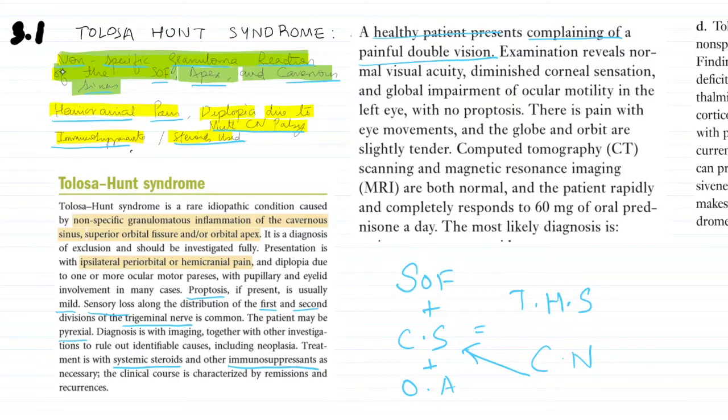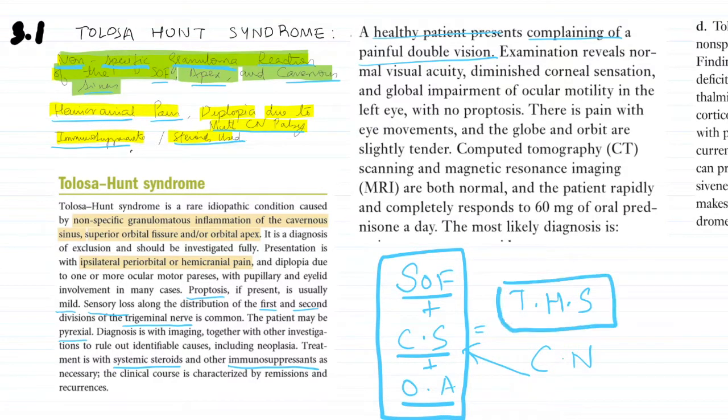So let's start with our study of non-neoplastic inflammatory orbital diseases. Let's continue with Tolosa-Hunt syndrome. Tolosa-Hunt syndrome is a non-granulomatous reaction that involves the superior orbital fissure, the cavernous sinus, and the orbital apex. So if you have a granulomatous reaction that involves these three entities, then that would be classified as Tolosa-Hunt syndrome. As is understood, there are multiple cranial nerves that go through these structures, specifically the cavernous sinus. So you are bound to see multiple cranial nerve palsies.